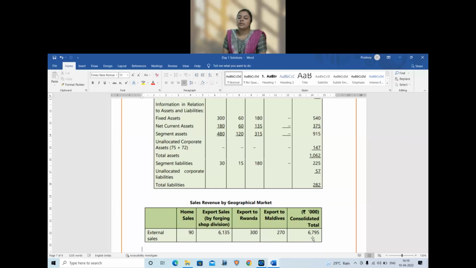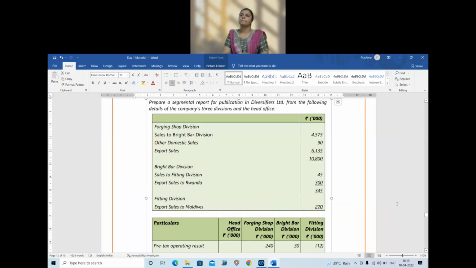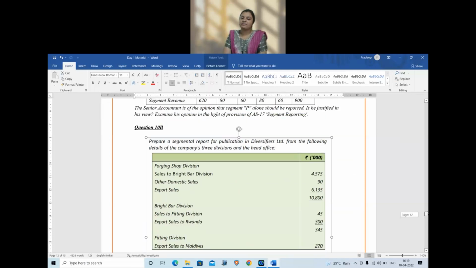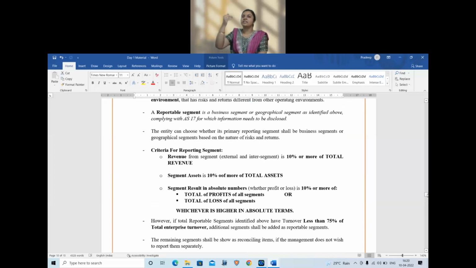So this is your primary and secondary reporting. So the first table is your primary reporting. Second table is your secondary reporting format. So far not frequently tested as reporting format, but if asked, this is what your format is all about. Right? Any doubts in AS17? Okay, the rule is very simple. We only have 3 threshold limits to remember for AS17 and 1 criteria, which is 75% turnover criteria. That's all.